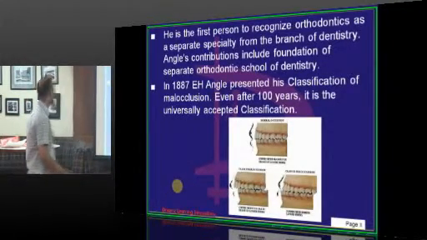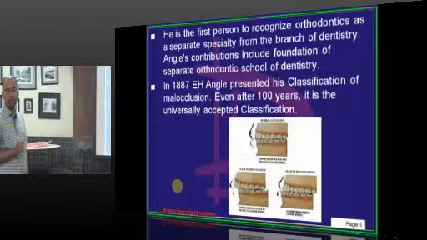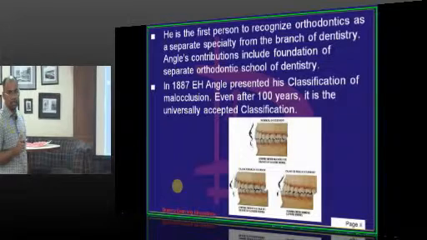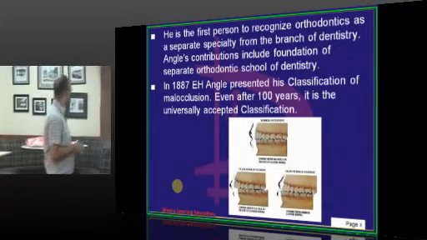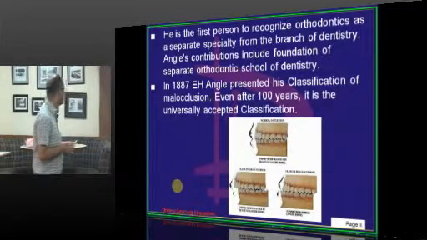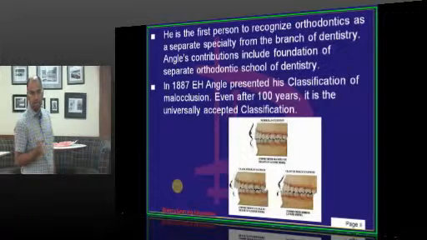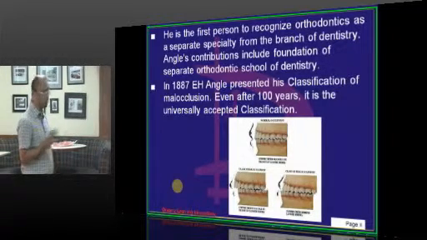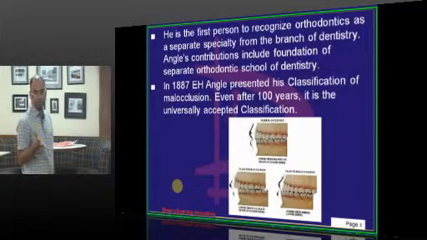So Angle is the first person to recognize orthodontics as a separate speciality, and it is the first speciality in dentistry. Among all the specialities, the first recognized speciality in dentistry is orthodontics. In 1887, Angle was attributed to the classification of malocclusion, which is universally accepted, and it has got four classes. One is the normal occlusion, then comes your class 1, class 2 and class 3.